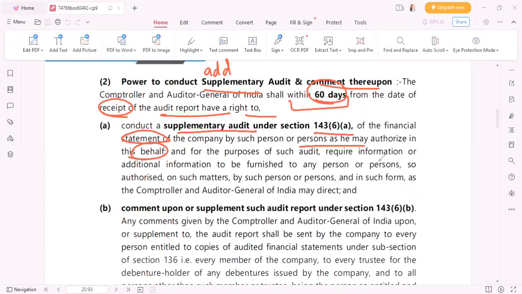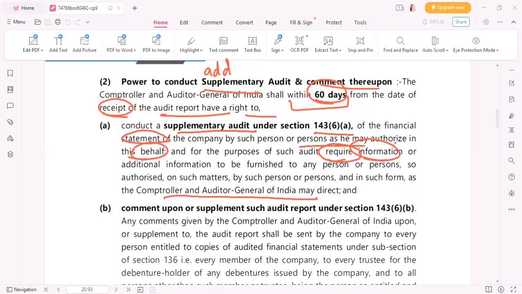And for the purpose of such audit, require information, additional information to be furnished to any person or persons so authorized on such matters by such person or persons, and in such form as the CNAG may direct. So CNAG can additionally require any information.